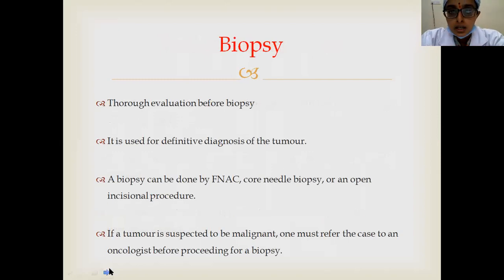And then other investigations like CT, PET scan, bone scan, MRI. These are a few things on which we are going to shed some light. First thing is, on CT scan, you can understand the three-dimensional pattern of the tumor. Involvement of the joint and other structures can be seen in case of CT.